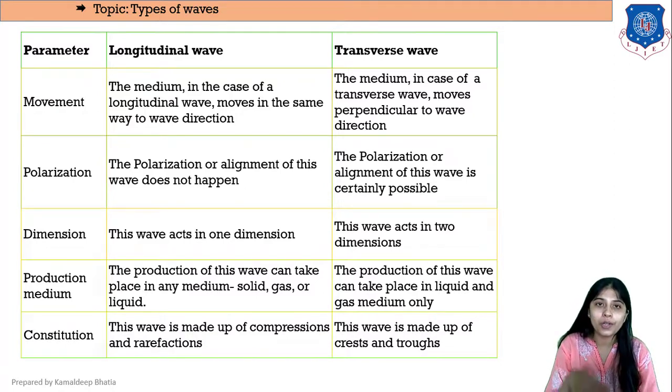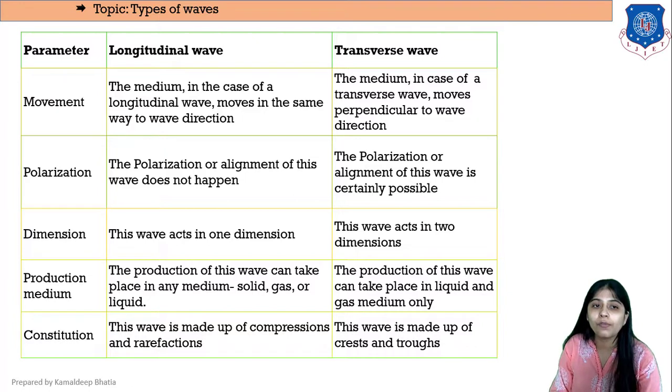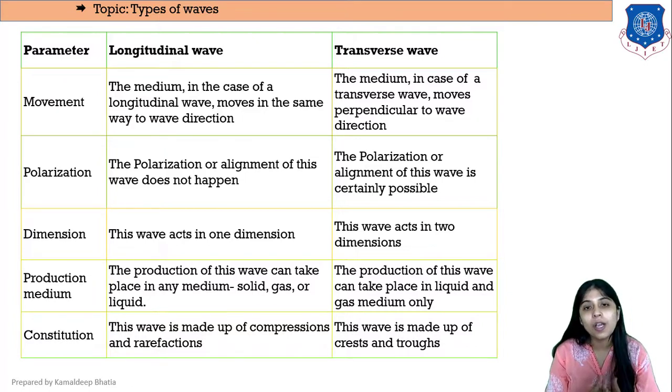Then if we talk about the dimension, a longitudinal wave acts in one dimension only, to and fro only, while a transverse wave acts in two dimensions. Okay, so depending upon the dimension, that is the difference.